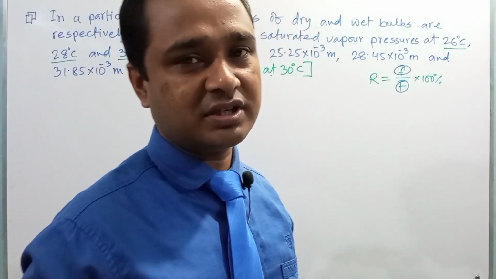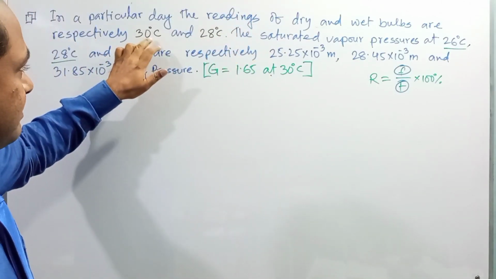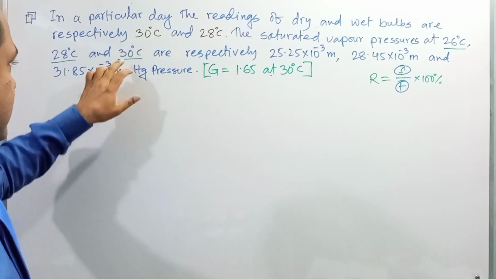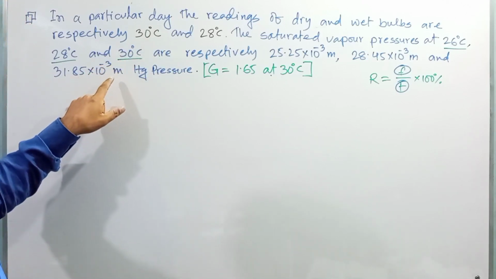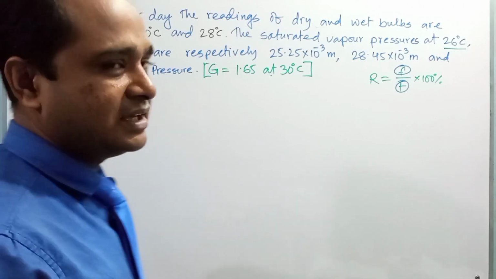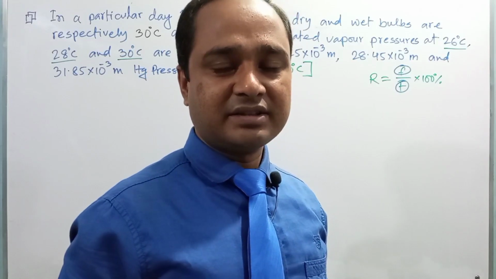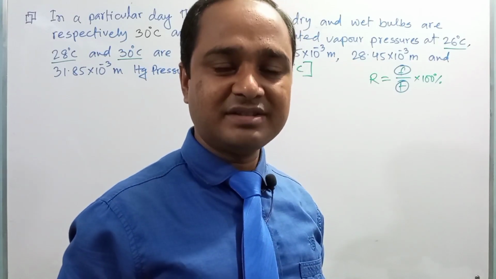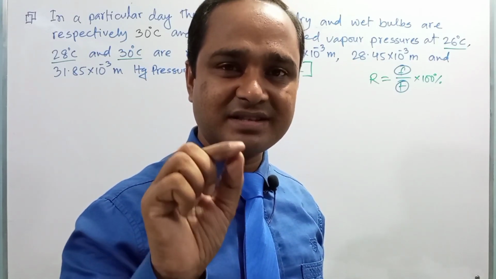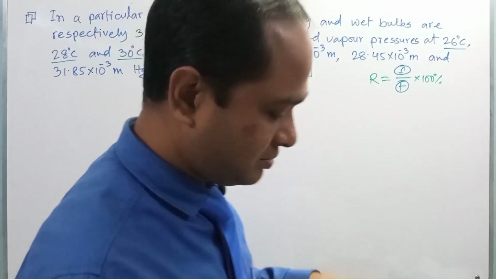The room temperature is 30 degree, and the saturated vapor pressure at 30 degree is 31.85 into 10 to the power minus 3 meter mercury pressure. So dear student, first we have to calculate the saturated vapor pressure at dew point, that is at 26.7 degree Celsius, that is required to calculate relative humidity.